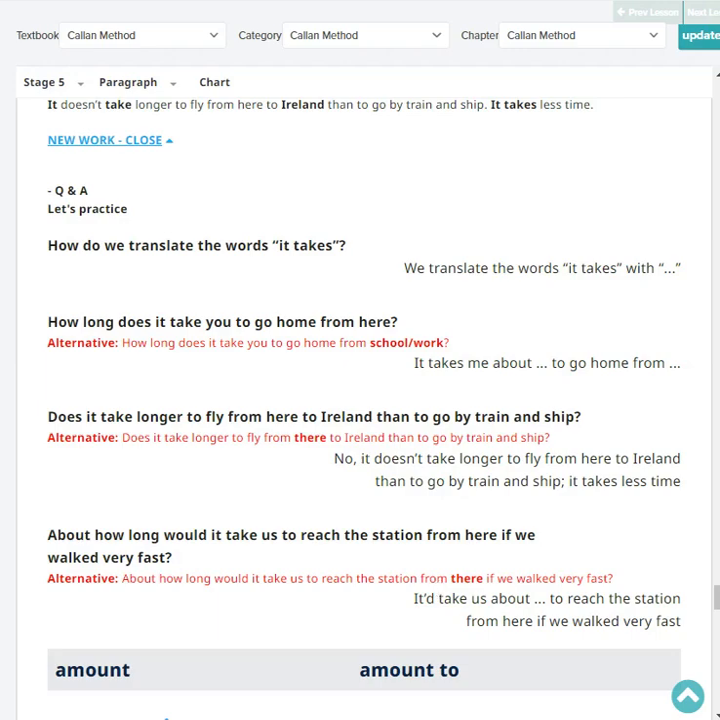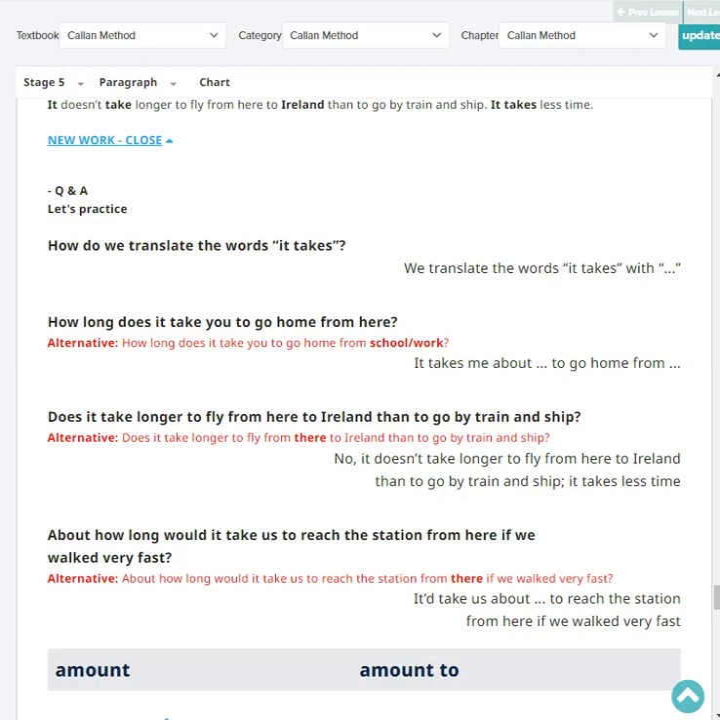It takes me about 30 minutes to go home from my office. Does it take longer to fly from there to Ireland than to go by train and ship? No, it doesn't take longer to fly from here to Ireland than to go by train and ship. It takes less time.